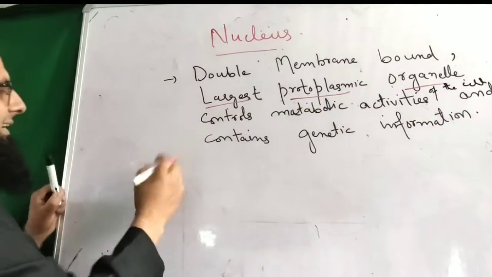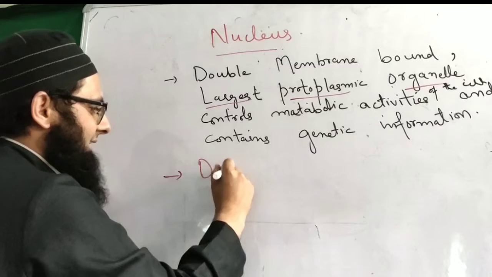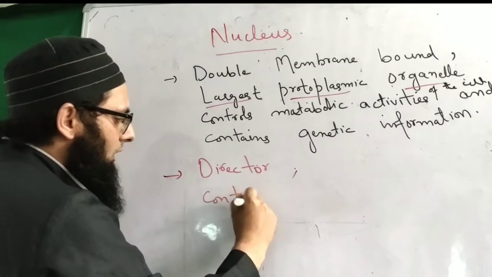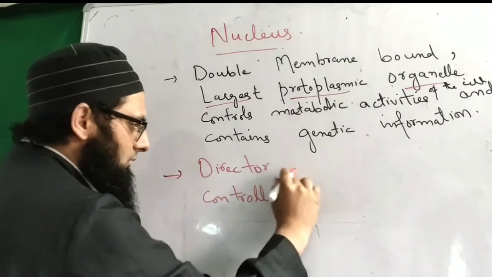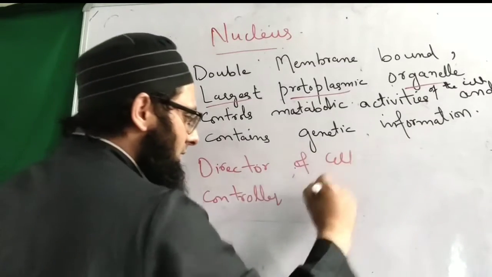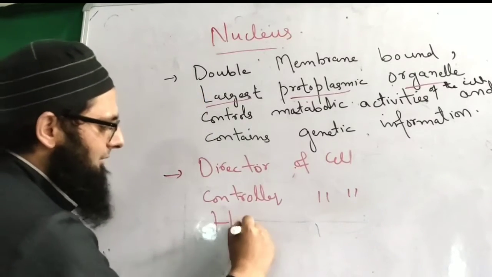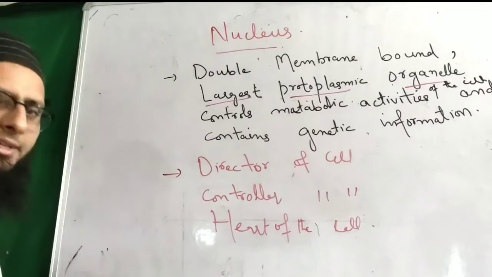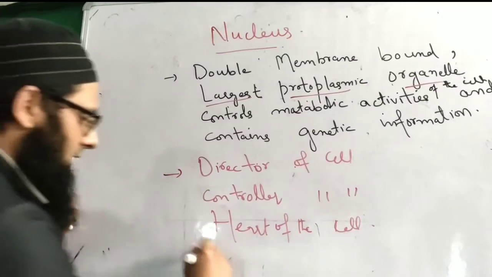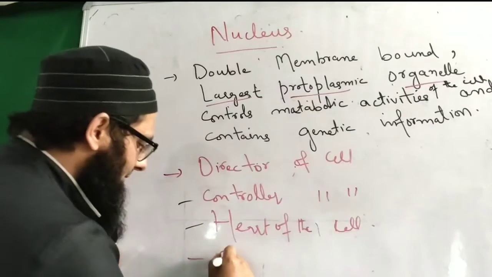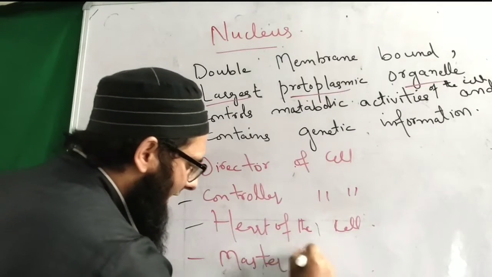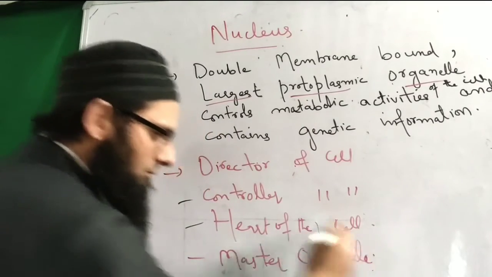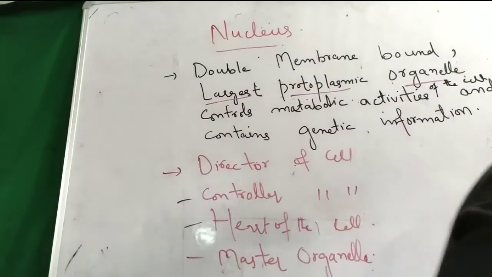It's also called the director of the cell. It gives directions. Director of the cell, also called the controller. Controller of the cell. Also called the heart of the cell. And it's also called the master organelle. So this is the introduction of the nucleus.